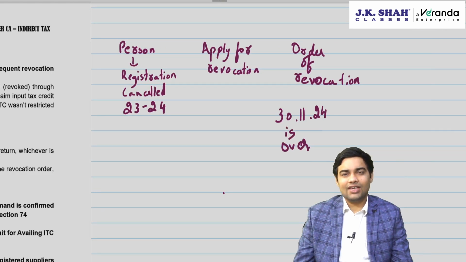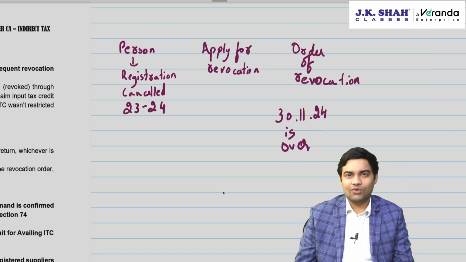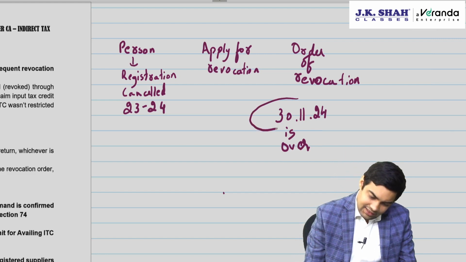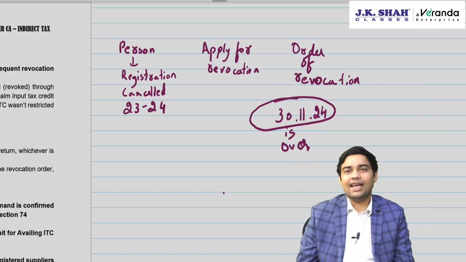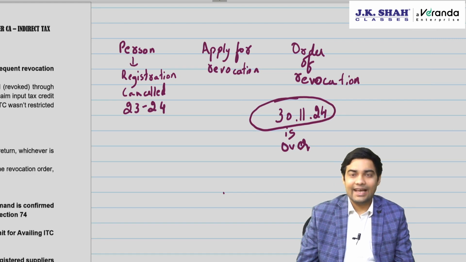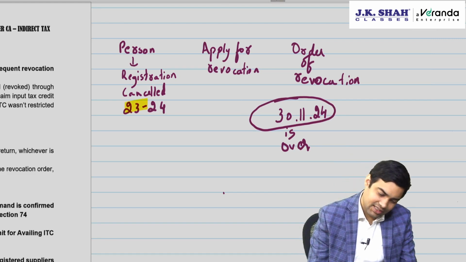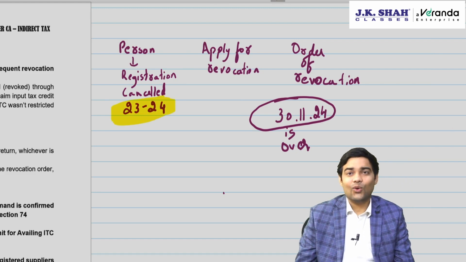What's the significance of 30th November 24, sir? This 30th November 24 is the last date to avail any ITC pertaining to 23-24. Because you can avail ITC only by 30th November after the end of the financial year. Correct?